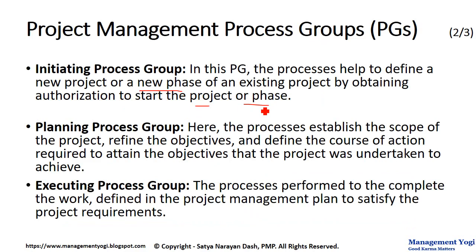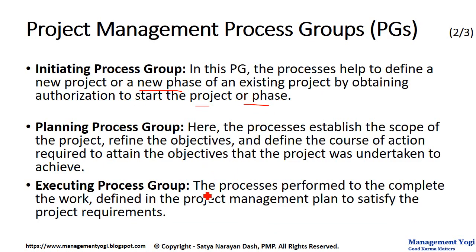Planning process group. Here the processes establish the scope of the project, refine the objectives, and define the course of action required to attain the objectives that the project was undertaken to achieve. Or simply speaking, you are defining the scope, establishing the scope, creating a course of action with respect to schedule, cost, resources, etc.